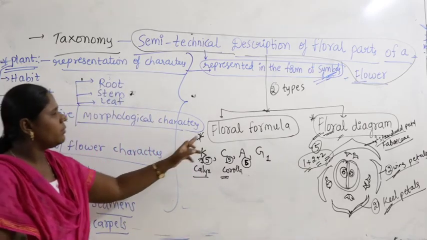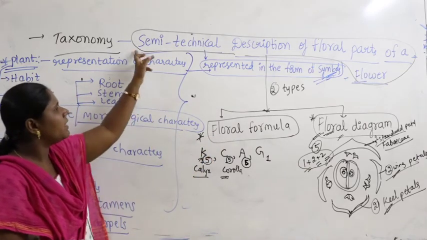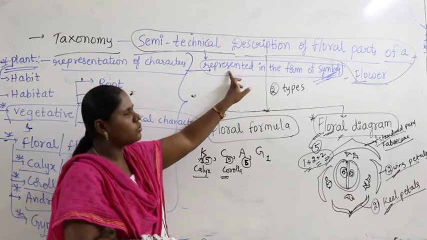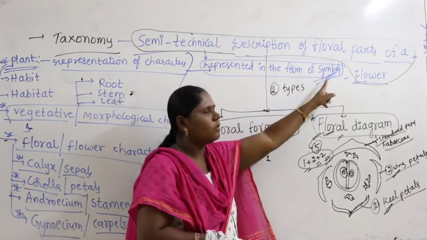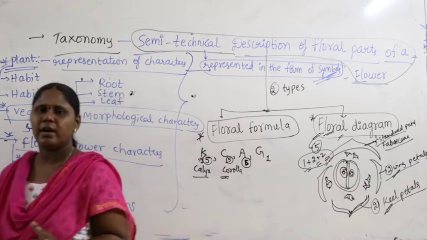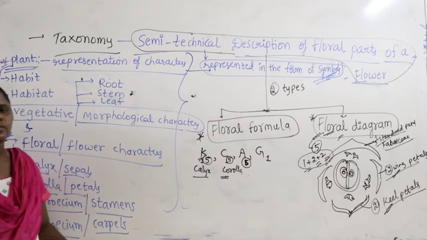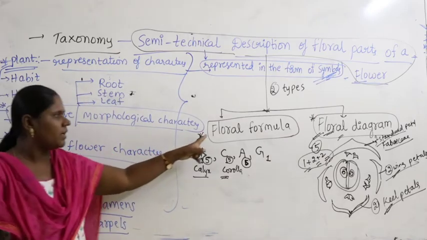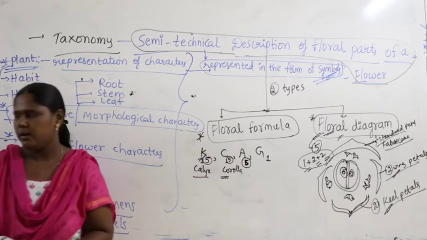Now, let us concentrate on the floral formula. The semi-technical description includes the representation of characters in the form of symbols. Now, let us write the list of all characters with the help of symbols. With that we can make the floral formula.